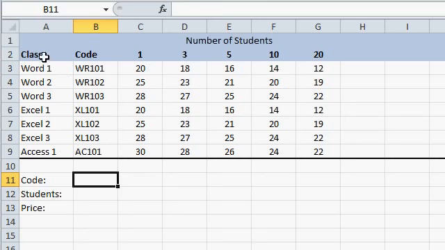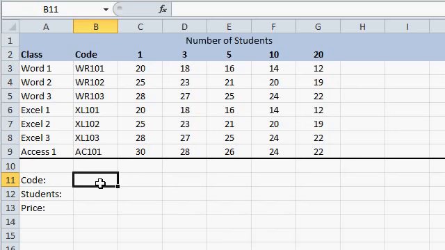I've got a list of computer courses over here, Word 1, Word 2, and so on, the course code, and then the price based on the number of students that a client enrolls. I give quantity discounts if you enroll 3, 5, 10, or 20 students in a class. What I want to do down here is type in the code for the class, the number of students, and then have Excel figure out the price.